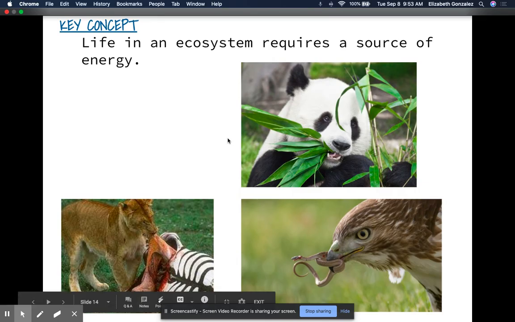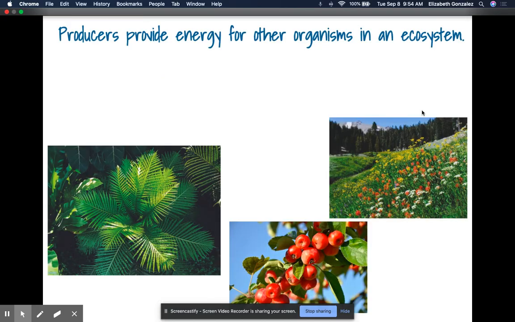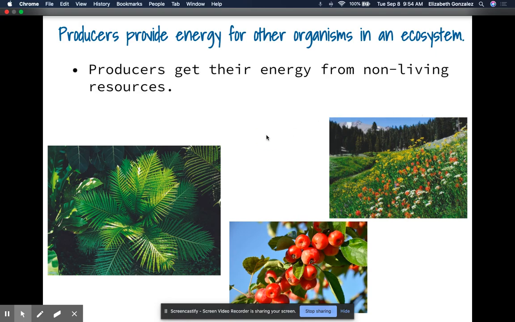All right, life in an ecosystem requires a source of energy. So our next section is life in an ecosystem requires a source of energy. Now notice all of these photos here. We see these organisms obtaining energy in various different shapes and forms. Producers provide energy for other organisms in an ecosystem. Producers get their energy from non-living resources.